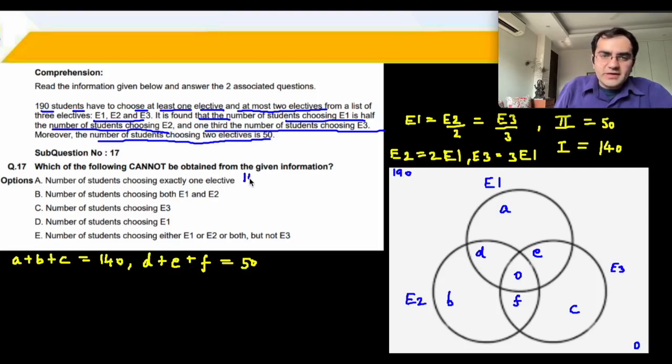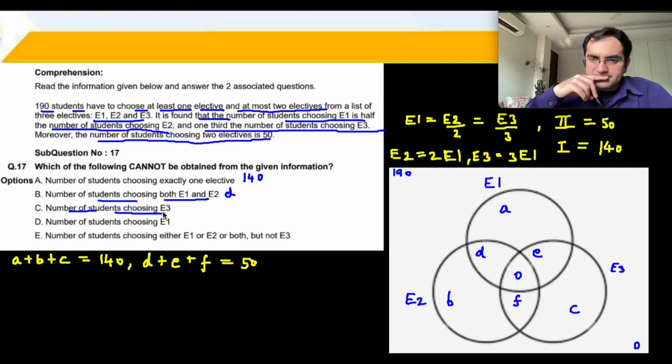Exactly 1 elective आ गया मेरा 140. Number of students choosing both E1 and E2. Both E1 and E2 is D का value. Currently D का value आता हुआ तो दिख नहीं रहा मुझे. Number of students choosing E3. E3 कैसे आएगा? E3 is this one. अच्छा चलो देखते हैं. Number of students choosing E1. E1 is this one. E3 और E1 में से कोई भी एक अगर मिल गया तो हमारा आंसर आ जाएगा.